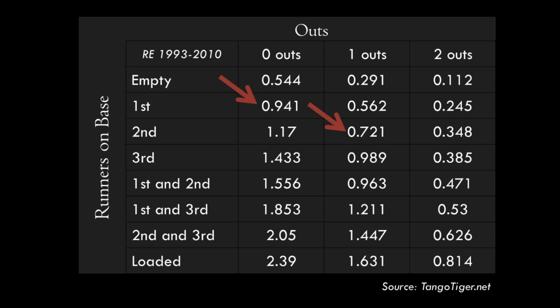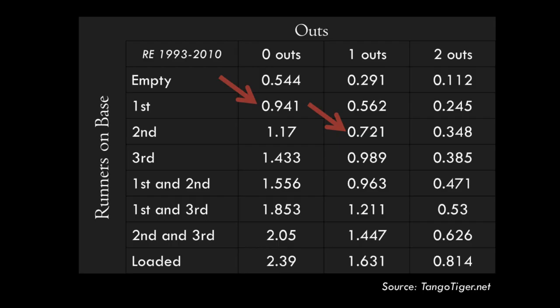Again, keep in mind this is not some complicated mathematical formula with arbitrary benchmarks that most people can't understand. This is simply counting what has actually happened. And it's telling us that an out is almost always more valuable to your team than a runner moving up one base. One thing that run expectancy does not take into account is the inning or the score. When guys are bunting late in the game, they are not concerned with maximizing the number of runs scored. They're simply trying to score 1 run to tie the game or to go ahead.